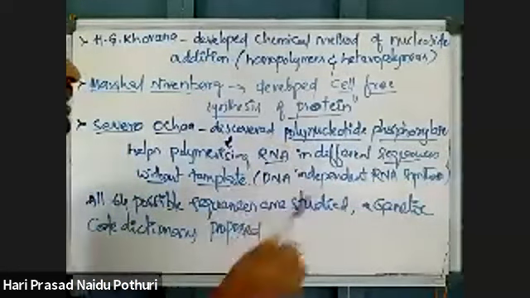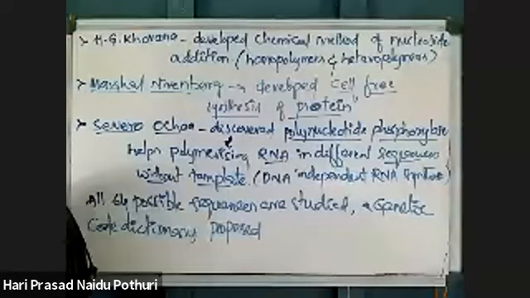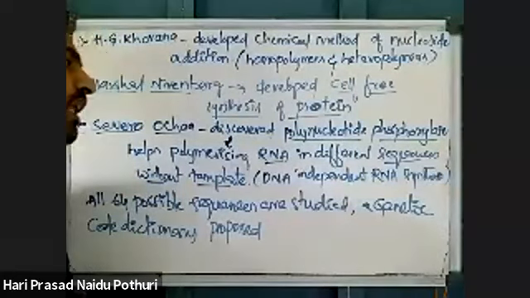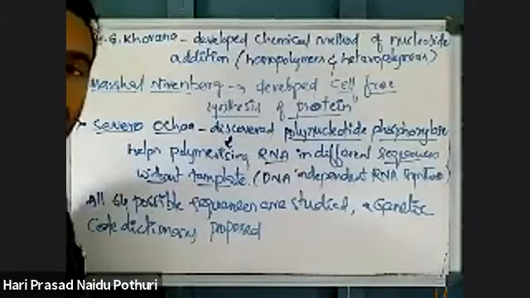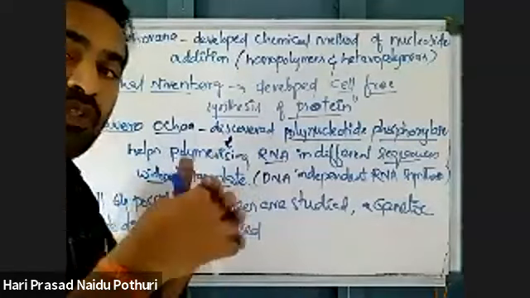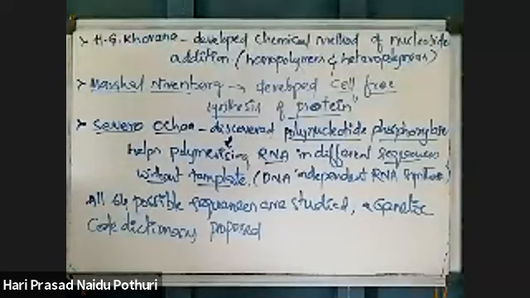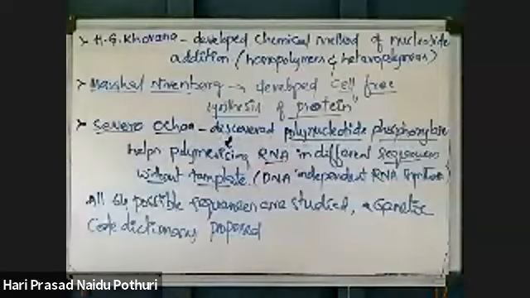This polynucleotide phosphorylase enzyme can form phosphate bonds like the phosphodiester bond. As the bonding is possible with the help of this enzyme, we can combine different combinations of nucleotides together. We can combine different sequences of nucleotides to form different RNA molecules.